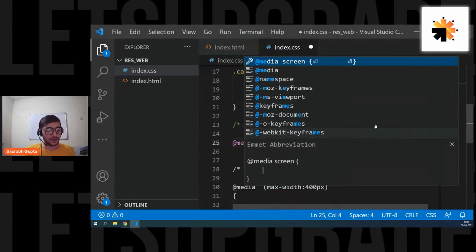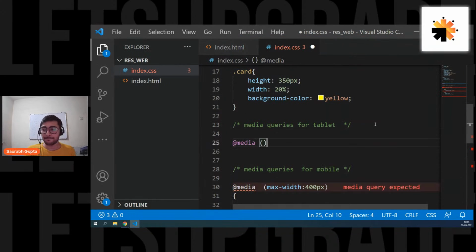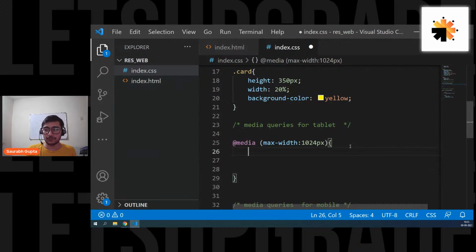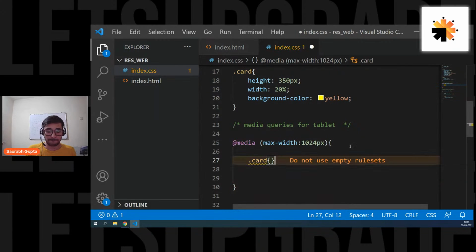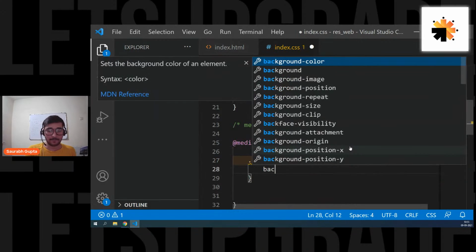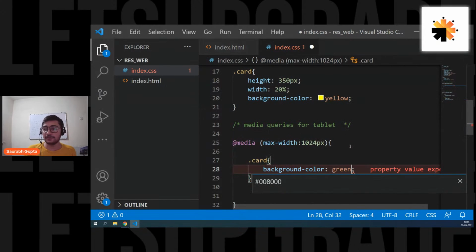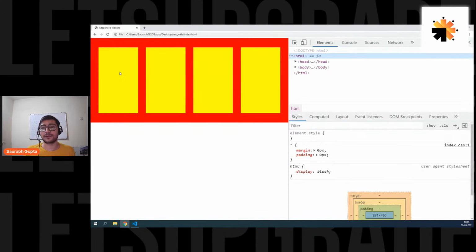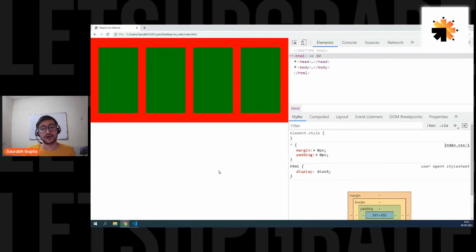First things first, you have to mention the screen size. So media, and the max width I want to assume here is 1024 pixels. Okay, and then first of all, let's see if it is working. Let's go ahead: dot card, background color green. Let's see if it is actually working. Yep, it is working. For tablet, we have green, so it is actually working.